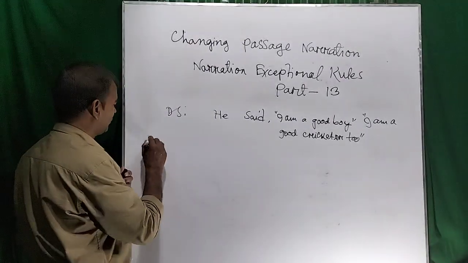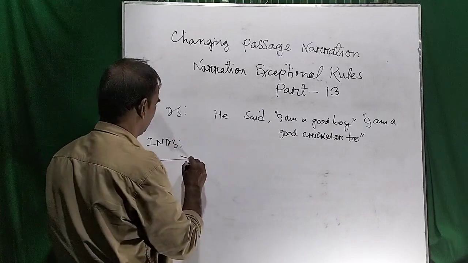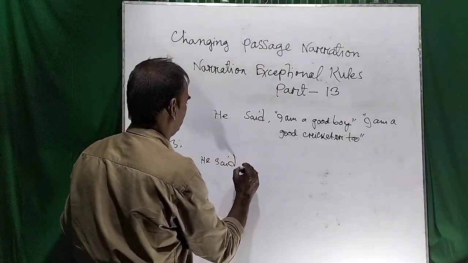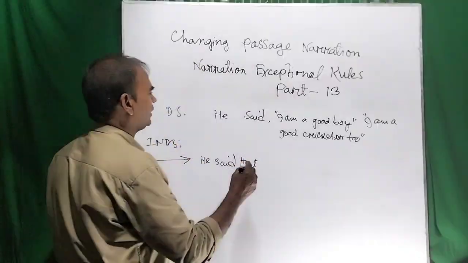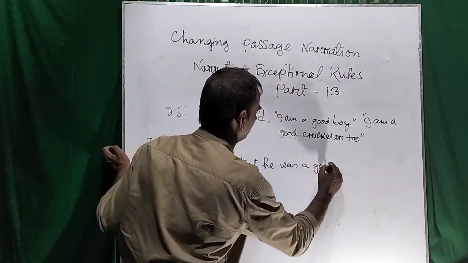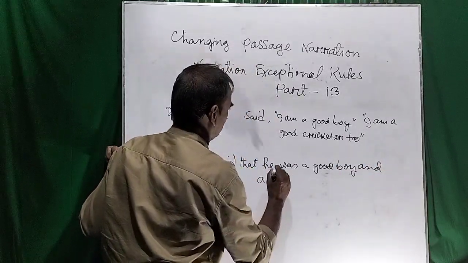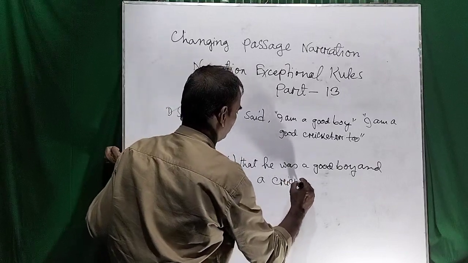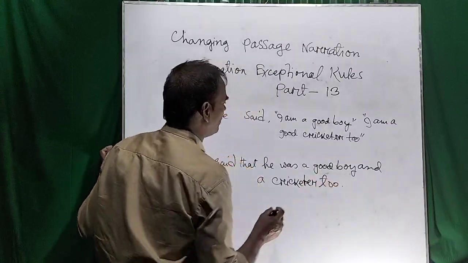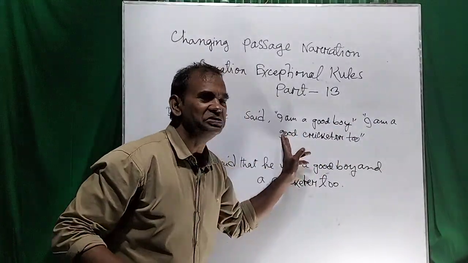And in this case, you have to write in indirect speech: he said that he was a good boy and a cricketer. So I have omitted I am a good.